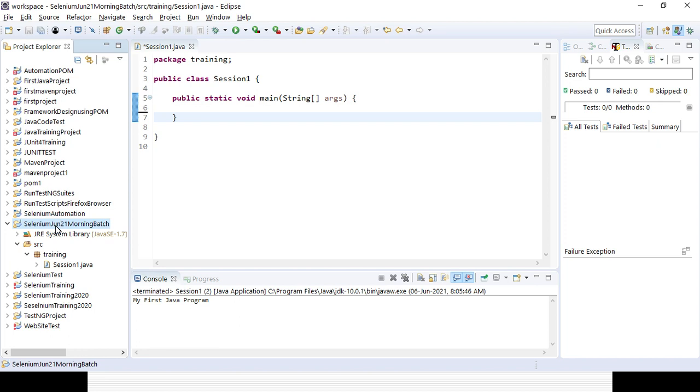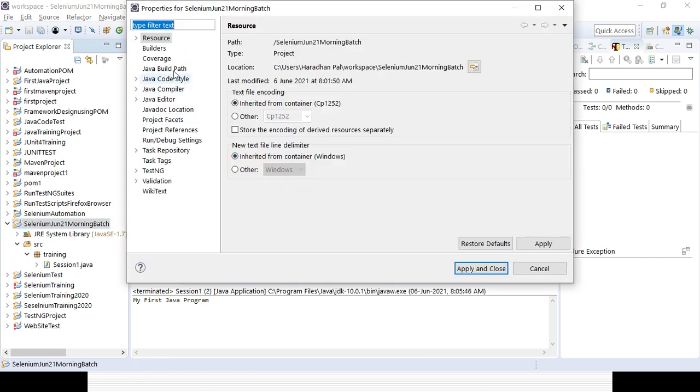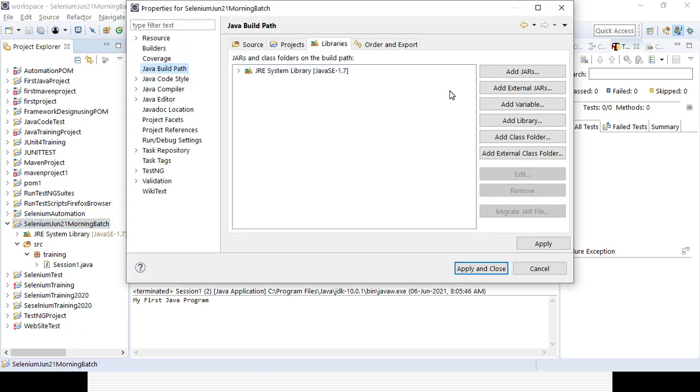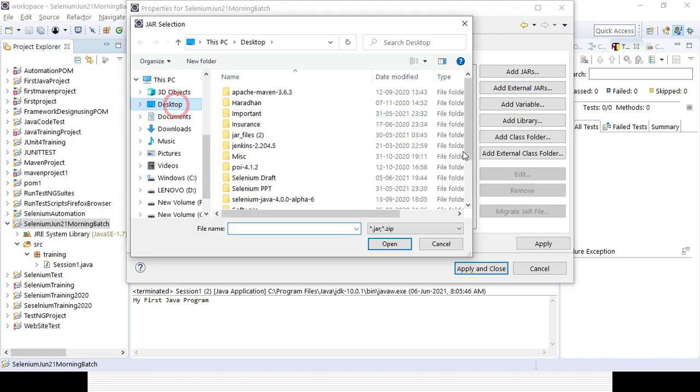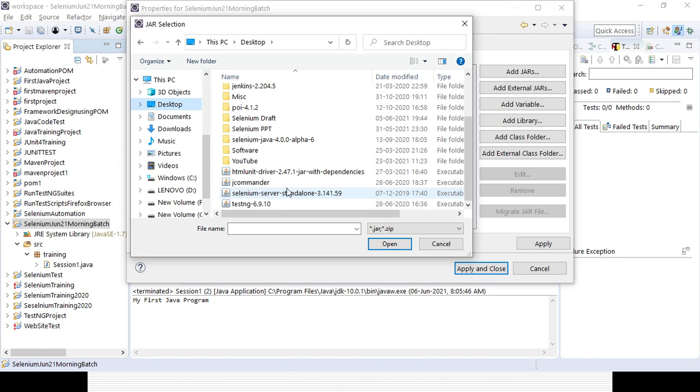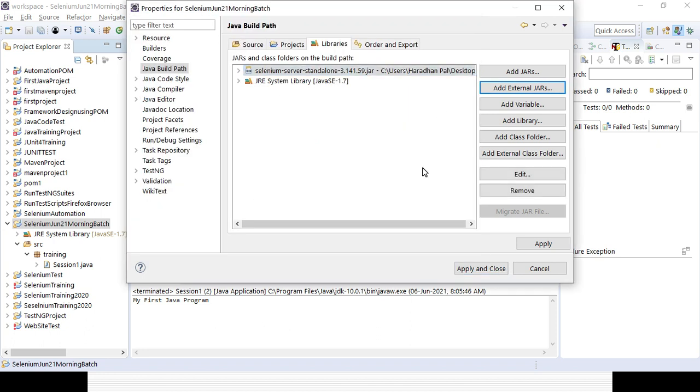So that all the packages and all the classes under that particular project will get those Selenium jar files, right? Right click here, select the project, click on Properties, select the Java Build Path, and you can use the Add External JARs option. Here you need to select the jar file. So you need to go to the desktop, and you can find the jar file, the Selenium server standalone jar file, which we downloaded. Select it. So you can see it's already associated. Click on Apply and Close.